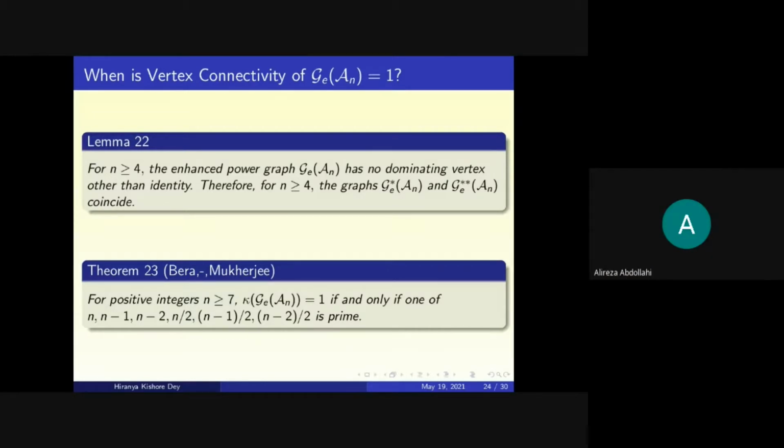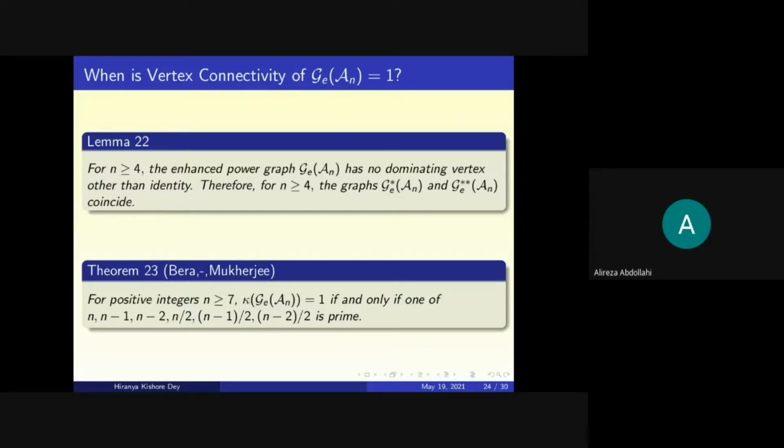About the question of Professor Tamish on the regularity of these graphs, I would like to say that in the case of the non-cyclic graphs, that is the complement of the enhanced power graphs, we have proved with Hassanabadi that the group is regular if and only if the group is isomorphic to Q8 times Zn, for some odd n, where Q8 is the quaternion group of order 8, or it is isomorphic to P times Zn, where P is a finite non-cyclic group of prime exponent p, and n is an integer which is prime to p.